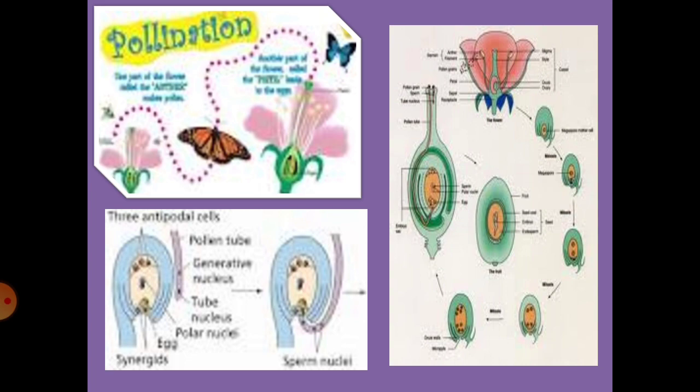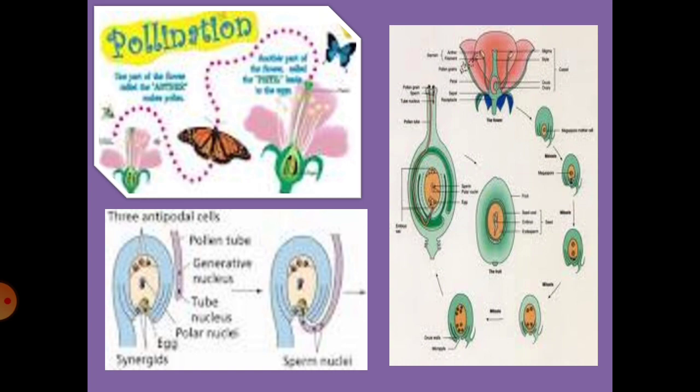Now after pollination, fertilization events take place. After pollination, children, what happens? Fertilization events take place. For example, when the pollen grains enter the stigma, they get swollen by absorbing water. After absorbing water, they germinate into a pollen tube, which is a long tube-like structure.